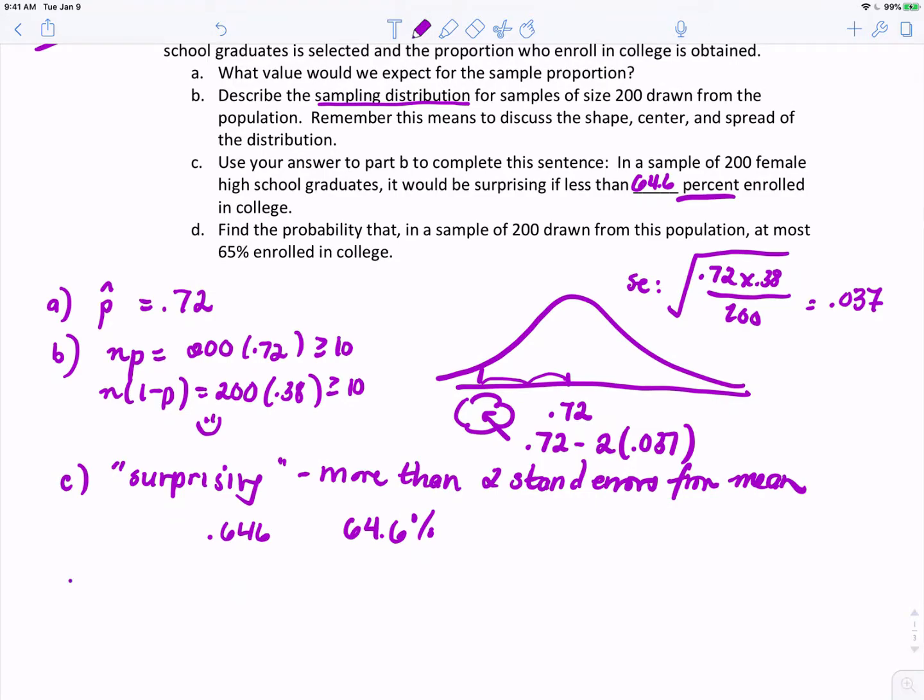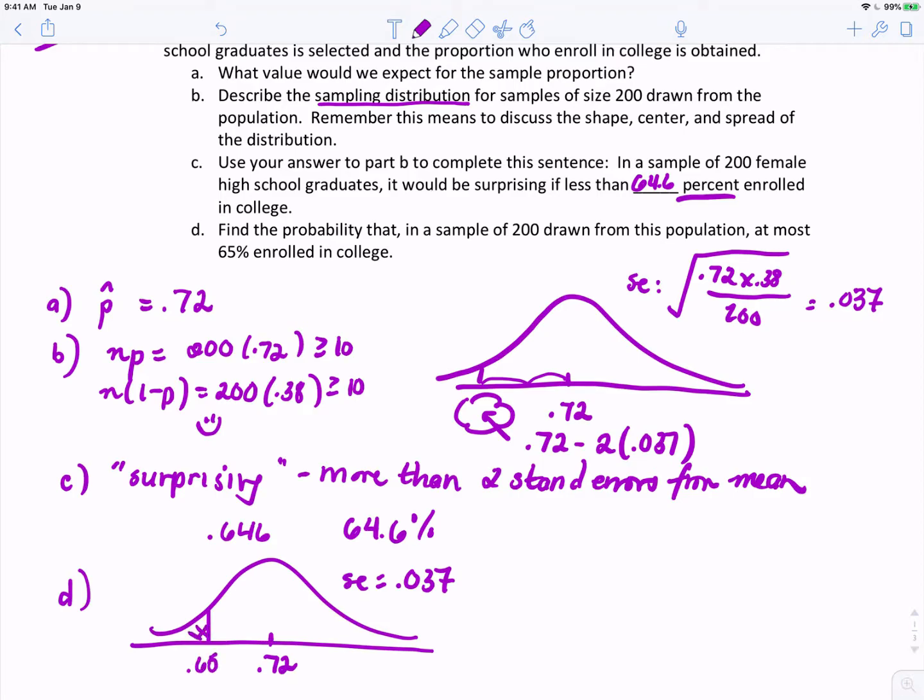Find the probability that in a sample of 200 drawn from this population, at most 65% enroll in college. So again, here's a picture of the distribution. And we're being asked to use this distribution to find the probability that at most 65% enroll in college. So 0.65 would be located here, and the probability that we're interested in is the probability in this tail. And to do that, we're going to use our normal calculator on StatCrunch.